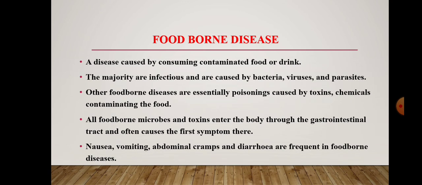Then moving to the next topic, foodborne diseases. A disease caused by consuming contaminated food or drink may be called foodborne disease. It may be caused by bacteria, viruses, and other parasites also. Other foodborne diseases may be caused by toxins or chemicals in the contaminated food. The microorganisms or toxins enter through the gastrointestinal tract, and it may show certain symptoms. It may include nausea, vomiting, abdominal cramps, diarrhea, etc.